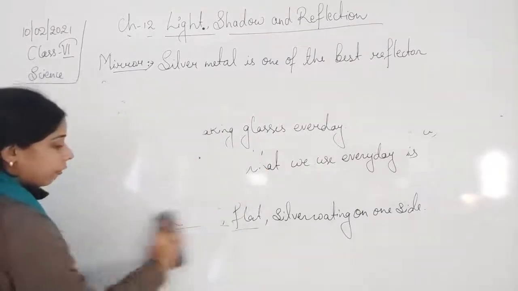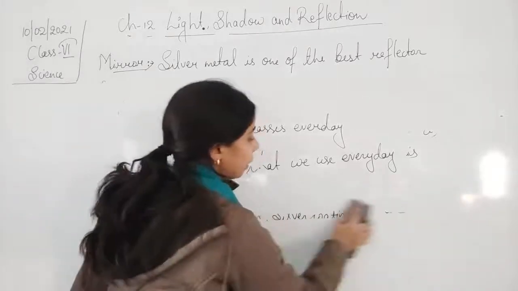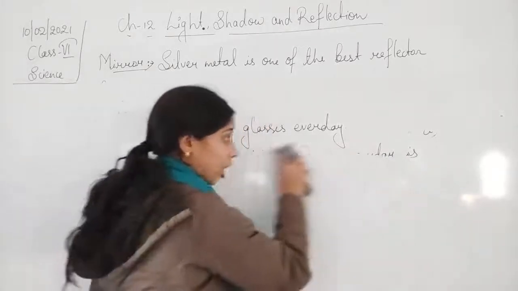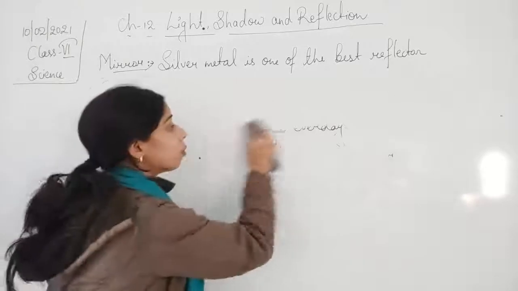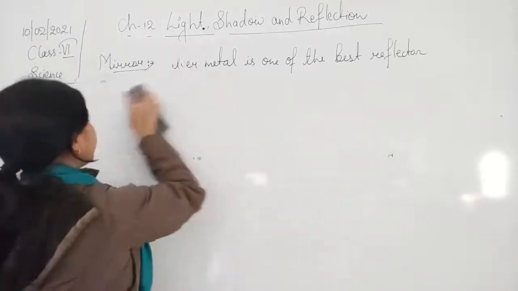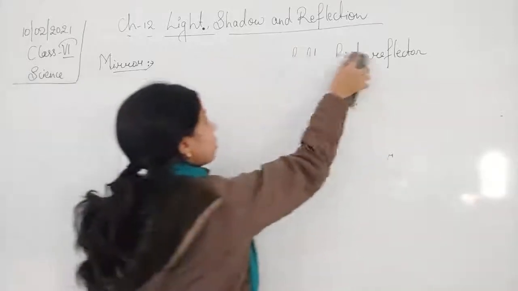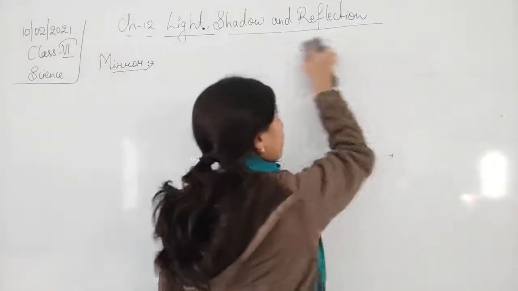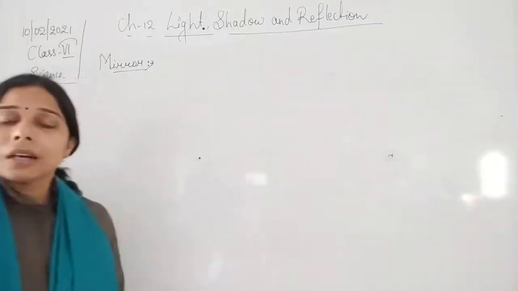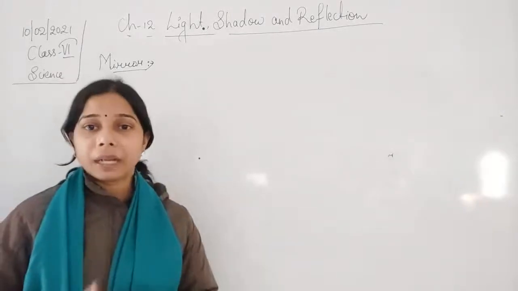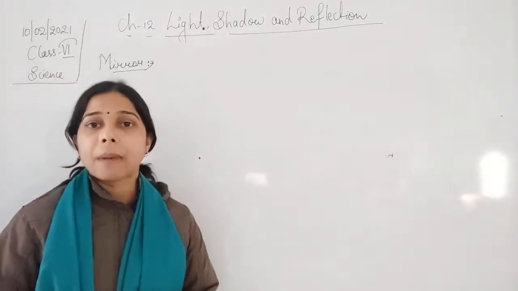So first of all, we have already seen that silver metal will make the surface shinier, and if it is more shiny, it will be a very good reflector. But not only this, in the formation of a mirror, a red paint is always applied on the back surface.